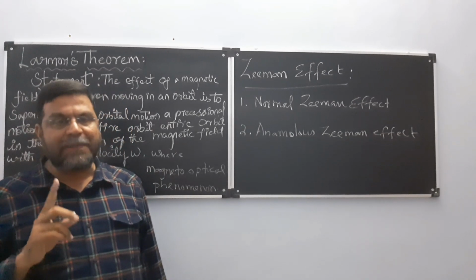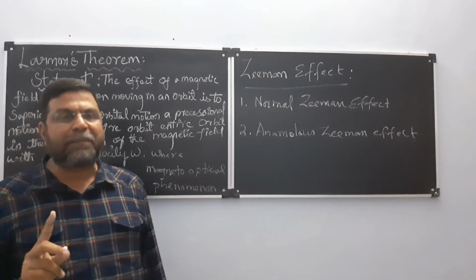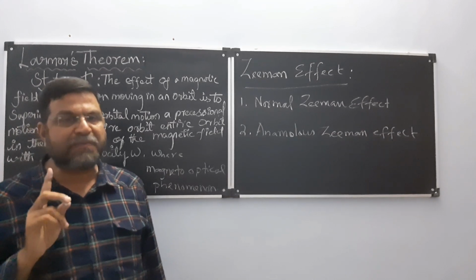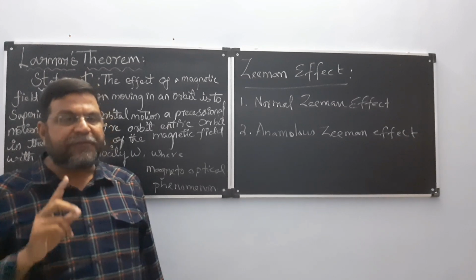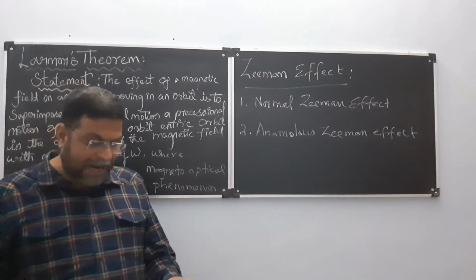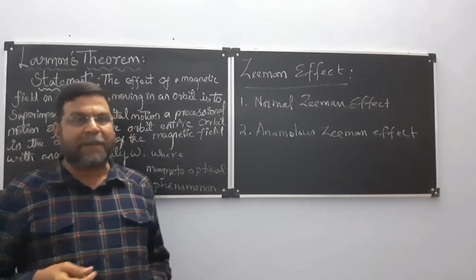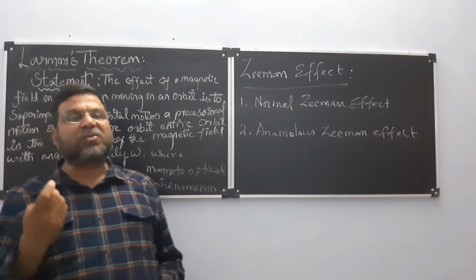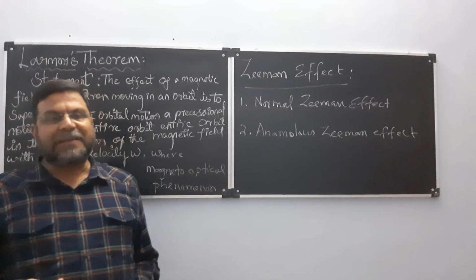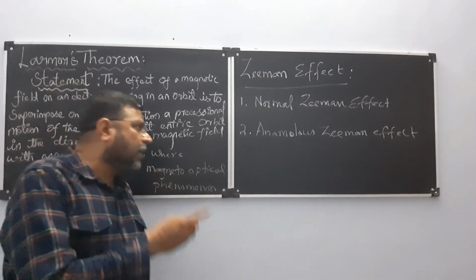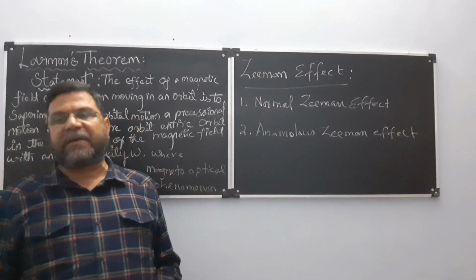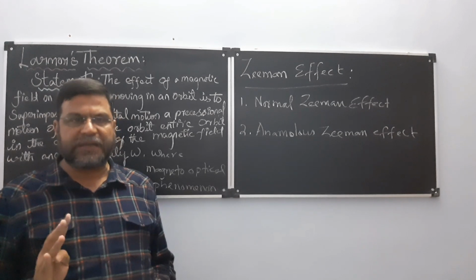There the applied magnetic field must be strong. If we are applying a weak magnetic field and the spectral line splits up into more than three components, then it is called anomalous Zeeman effect. That is the thing you have to remember.